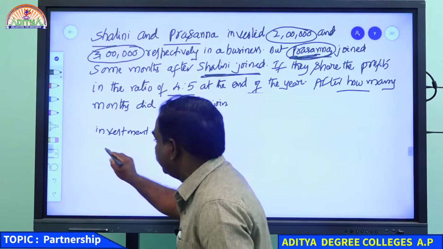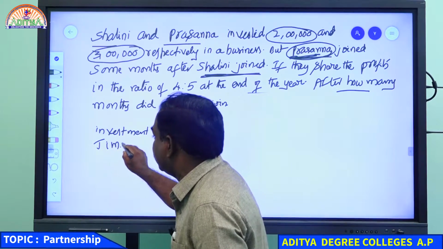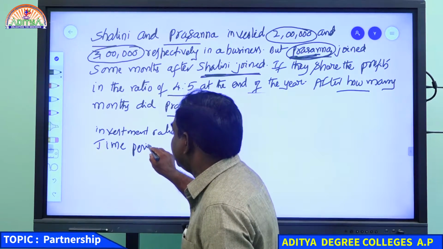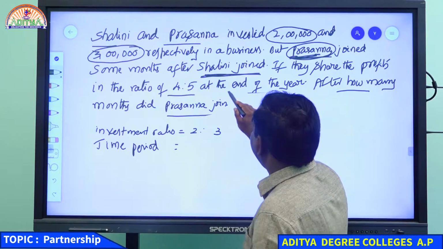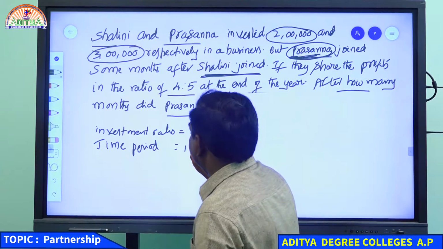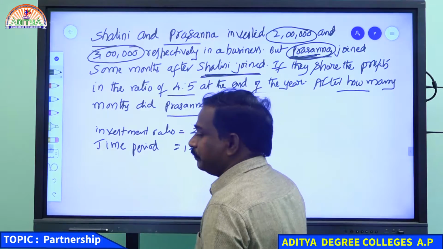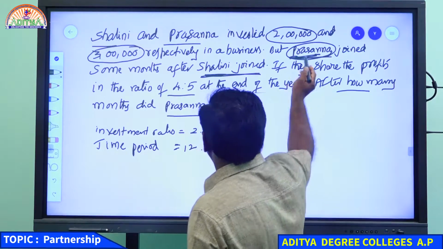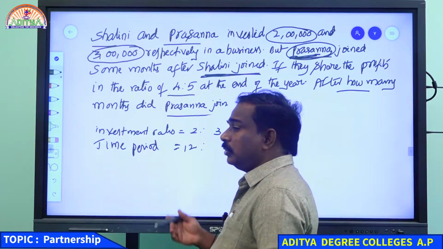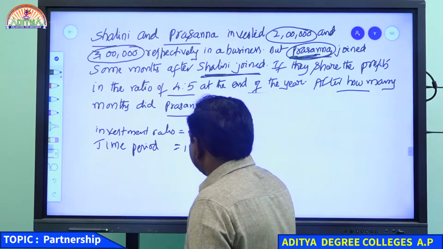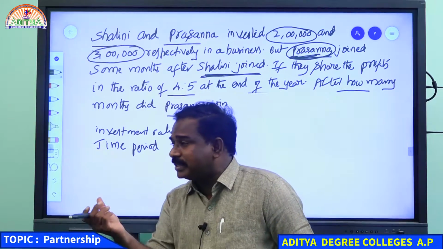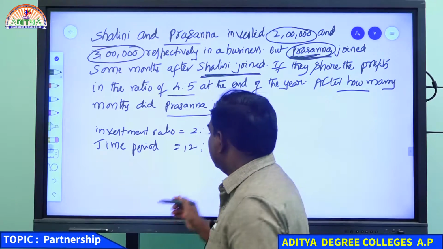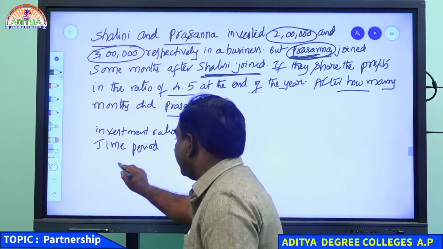If you take the time period, Shalini is in the business for the total months. What are the total months? End of the year means 12 months. This is for 12 months. And Prasanna joined late, so how many months she was in the business, we take as x. She was in the business for x months. Then the profits ratio.